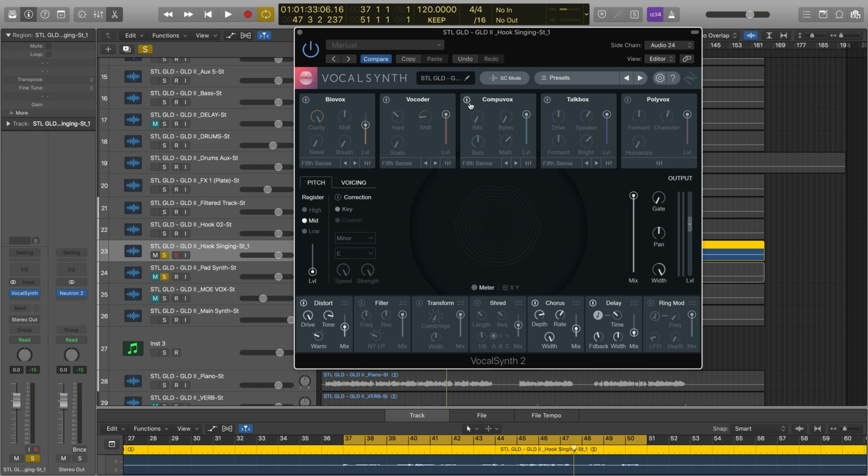So the next thing that I did was I turned on CompuVox, just to add a robotic kind of grittiness to this vocal. Here's what it sounds like.